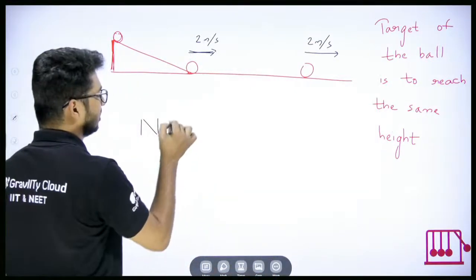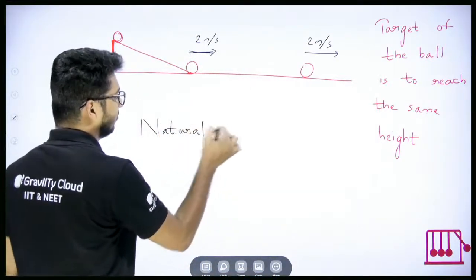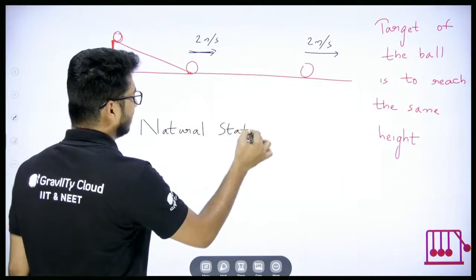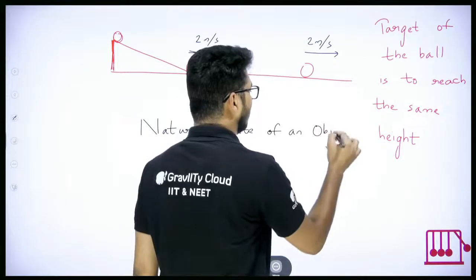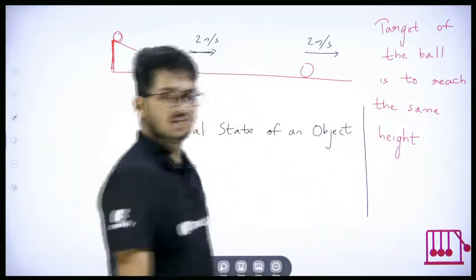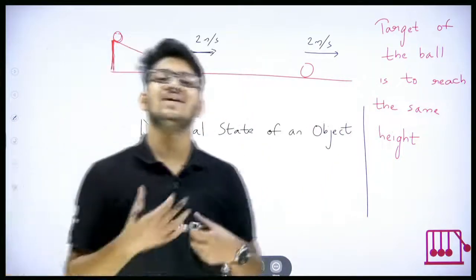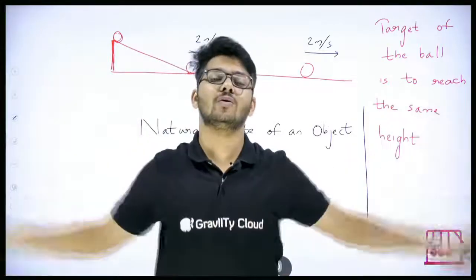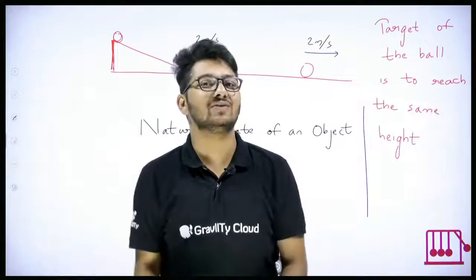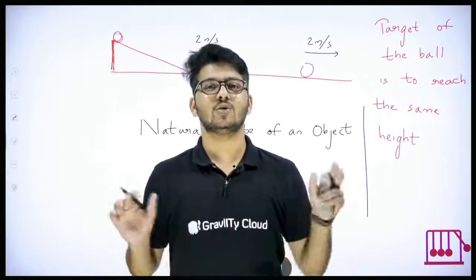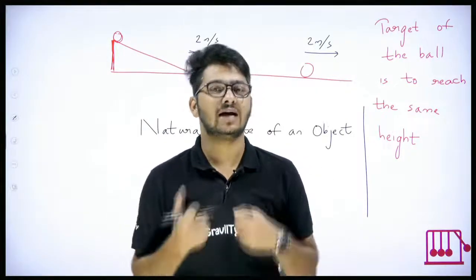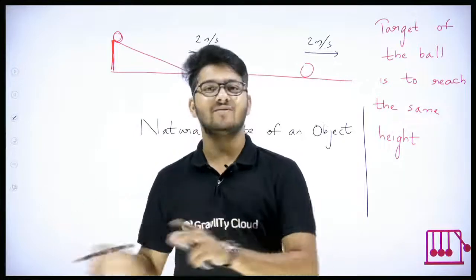state. What does natural state mean? By itself. Natural state of an object. So when we say natural state of an object, it means without any disturbance. Like, what is my natural state? When there is no one around me, how I behave is my natural behavior, natural state. When I am alone, my behavior is my natural behavior.